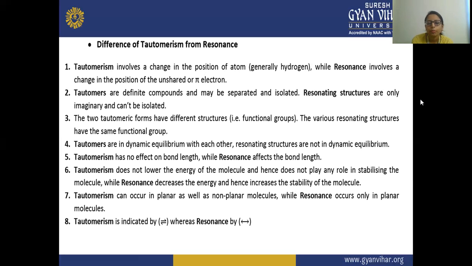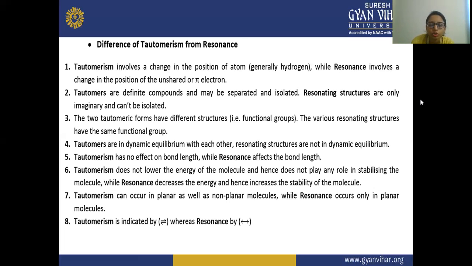Okay, now the third point is that the two tautomeric forms have different structures. The two tautomeric forms have different structures, and the various resonating structures have the same functional group. In the tautomeric forms, you can see that in the keto and the enol, all the functional groups are different. But in the case of resonating structures, they have the same functional group.